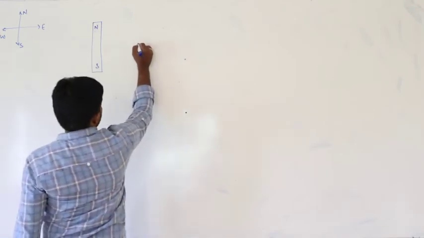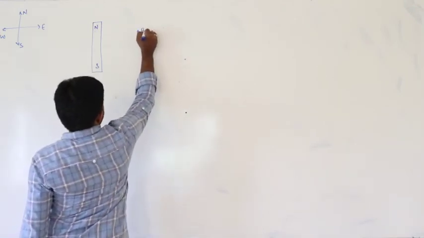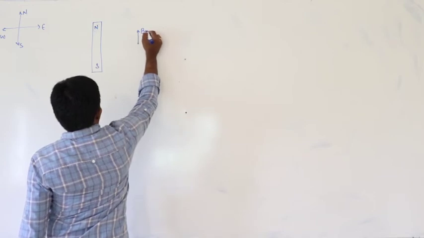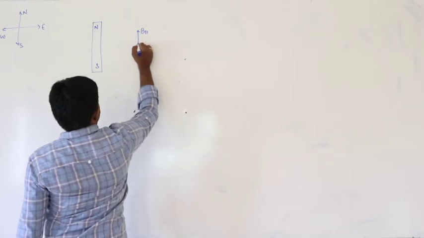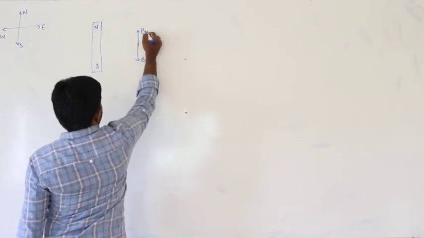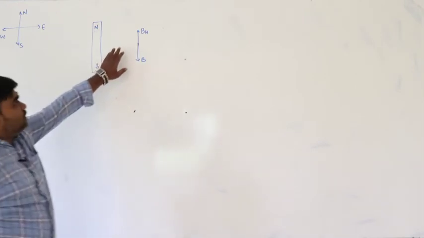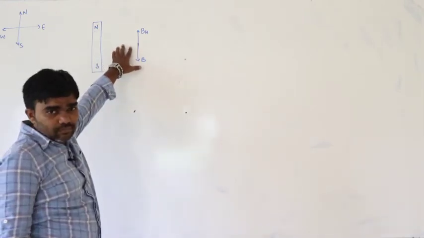Definitely on the equatorial position. Here the null points are formed. It is B, BH, and this is P. Definitely null points must be formed on the equatorial line.